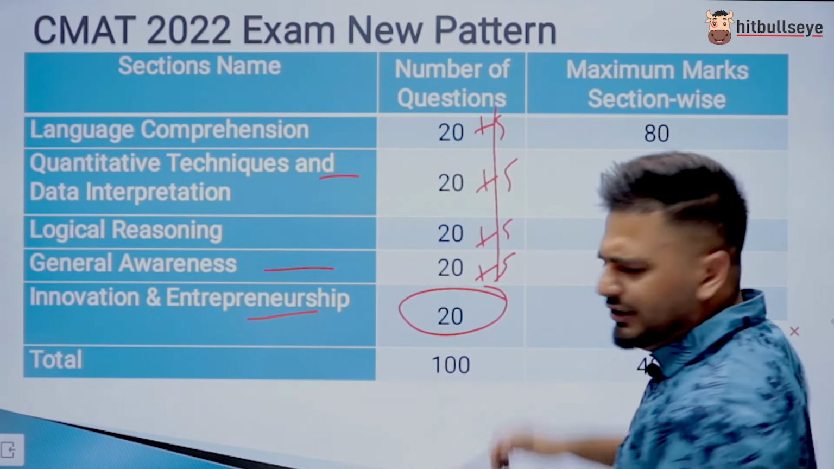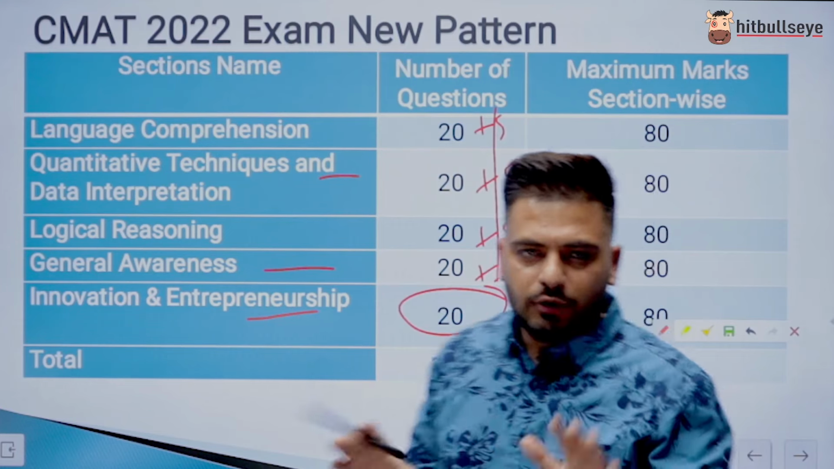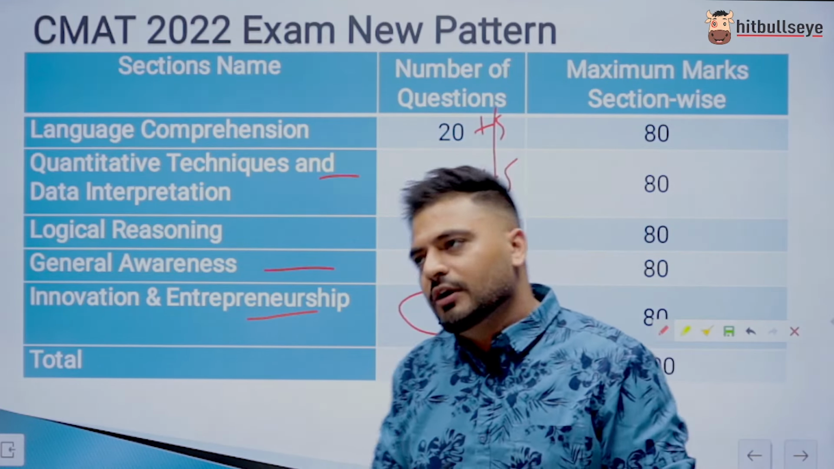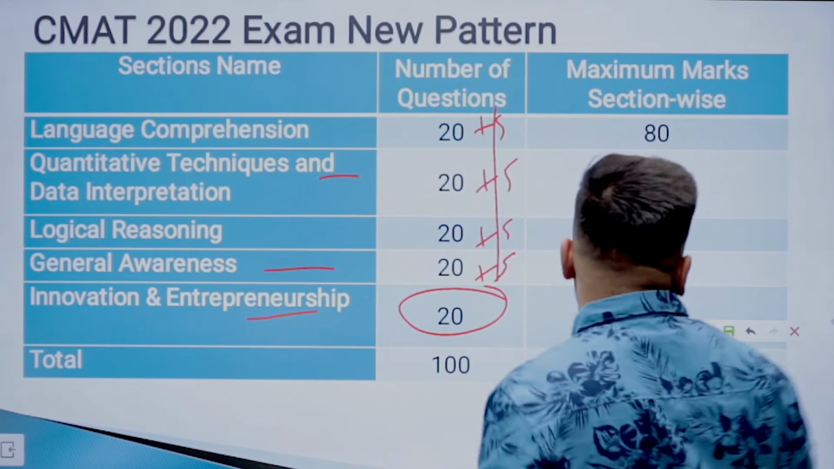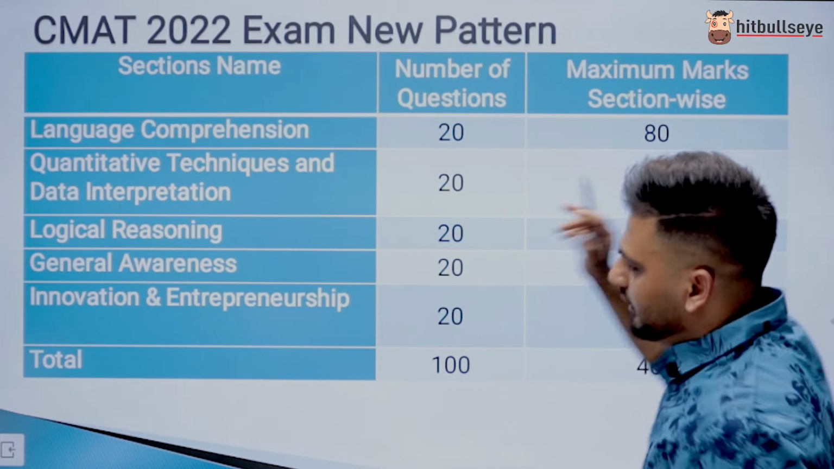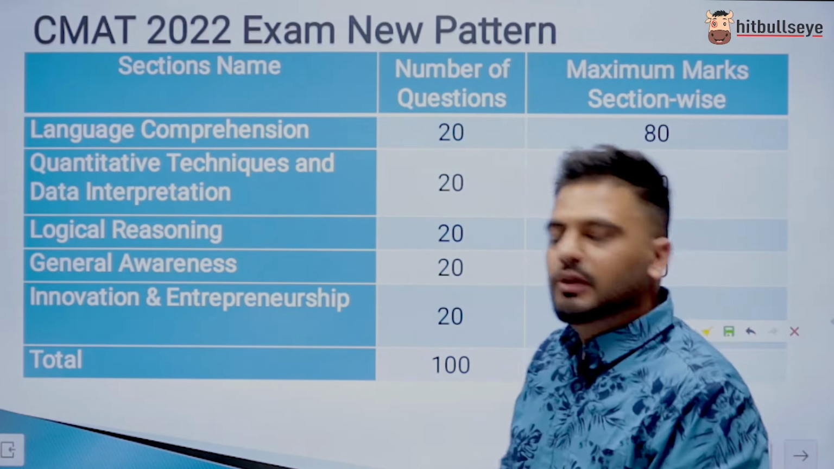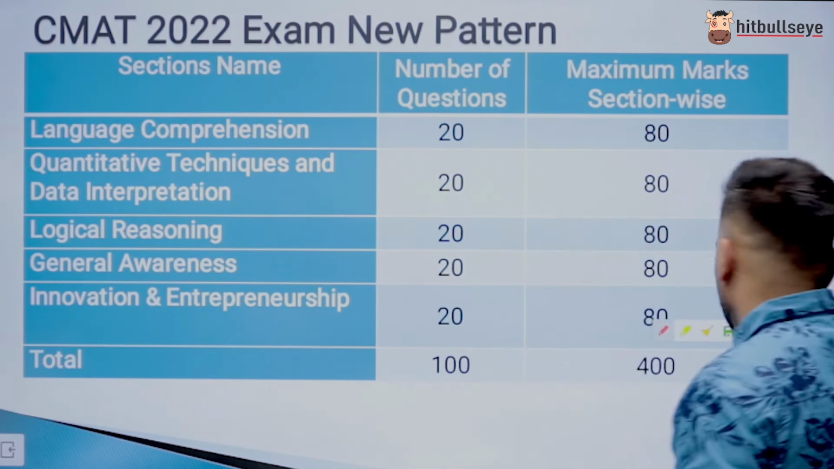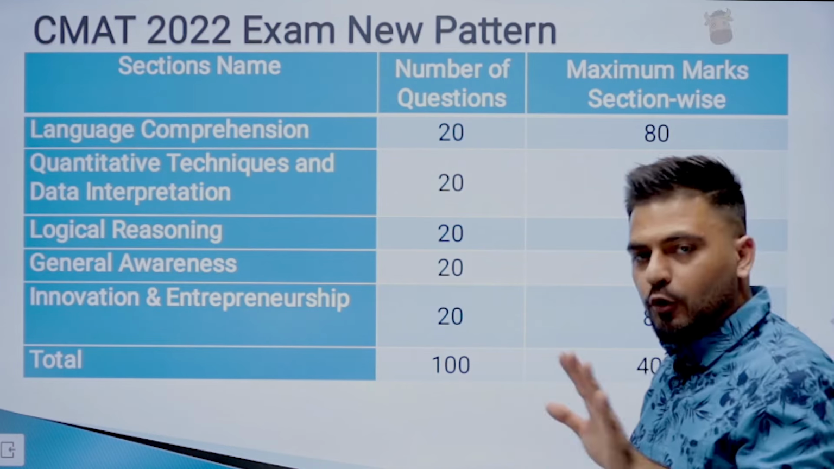Initially, there were news that this is optional, or qualifying in nature, but now it's a compulsory section. So the marks of this section will be considered in your final result. There are total 100 questions, 4 marks each.